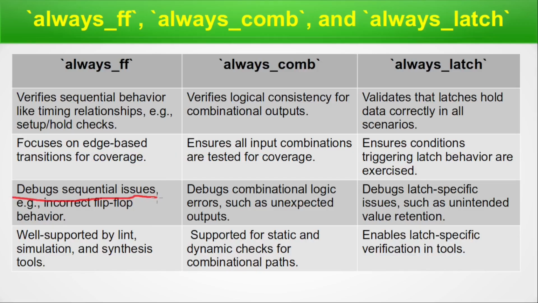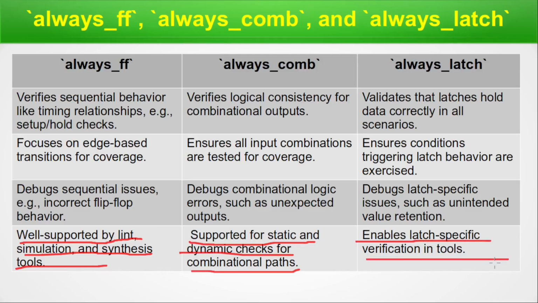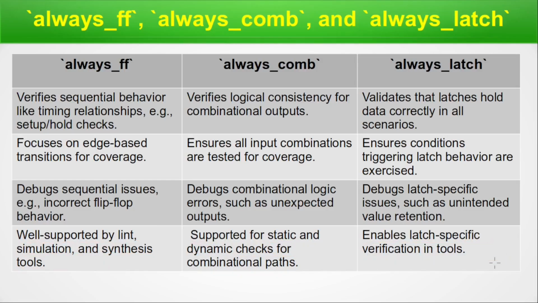always_ff debugs sequential issues, that is incorrect flip-flop behavior. always_comb debugs combinational logic errors such as unexpected outputs. always_latch debugs latch-specific issues such as unintended value retention. So this point was for debugging. always_ff is well supported by linked simulation and synthesis tools. always_comb is supported for static and dynamic checks for combinational paths. always_latch enables latch-specific verification in tools. So now we are moving to the verification points we discussed in this table. Now let's see the final points of comparison in the next slide.